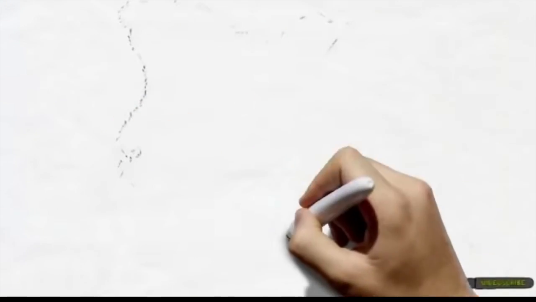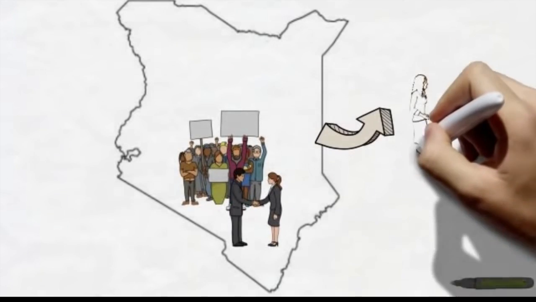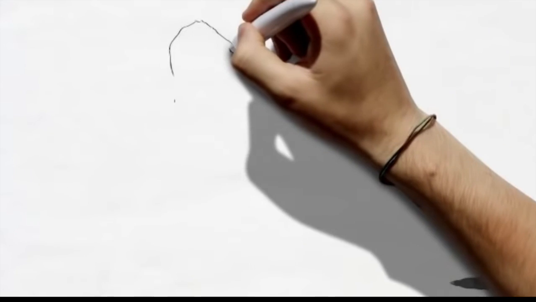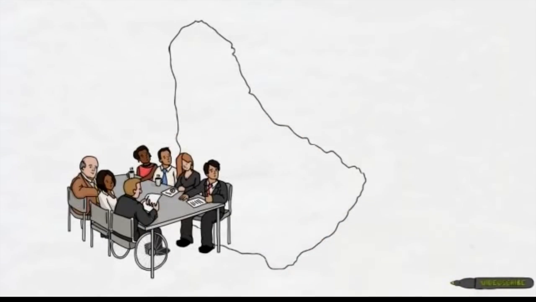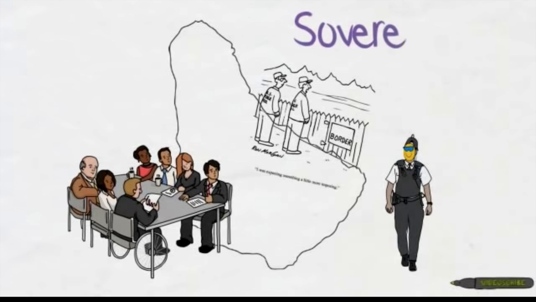A state is any area that regulates its own internal and external affairs in a particular piece of land. So the state has the power to make laws, defend its borders, and enact policies. This power is called sovereignty.